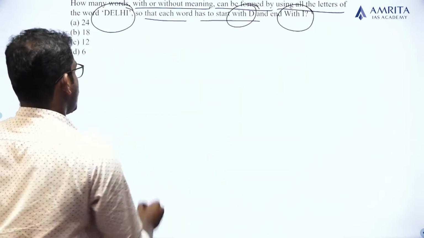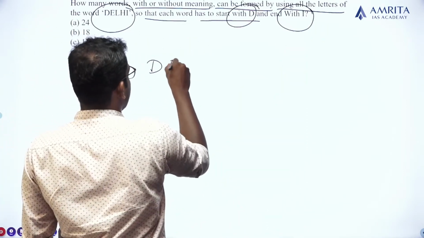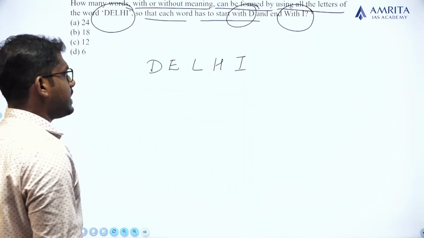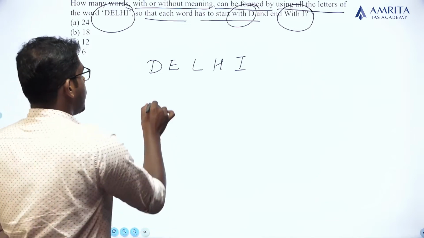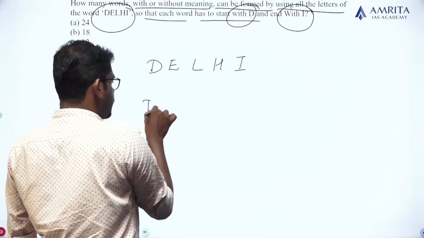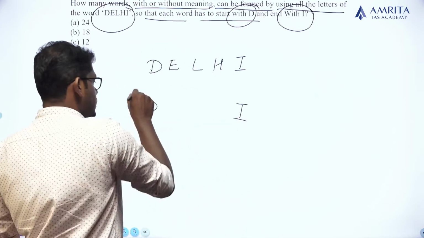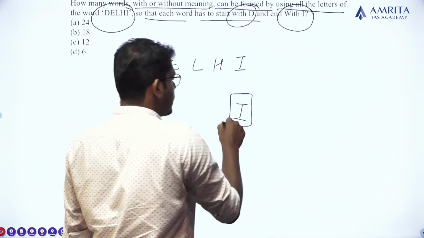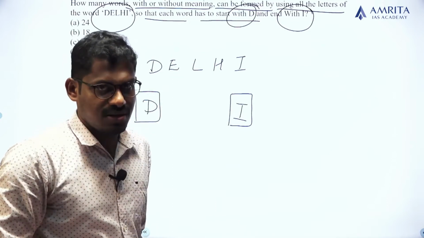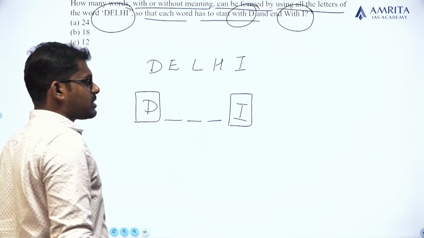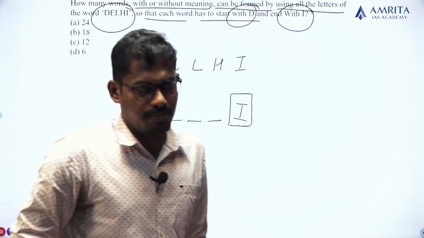We have to arrange the letters of the word Delhi, but the condition is every arrangement must start with D and end with I. So the first and last positions are fixed, and we have to bother about just the 3 positions in between.